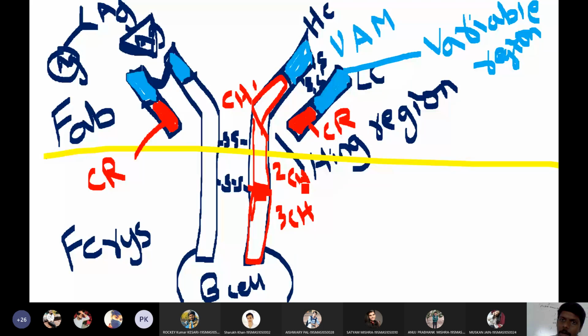Now, always keep in mind, everyone tell me students, where do antigens bind on this antibody? What is the site of antigens? FAB, right? Here antigens will bind, right?